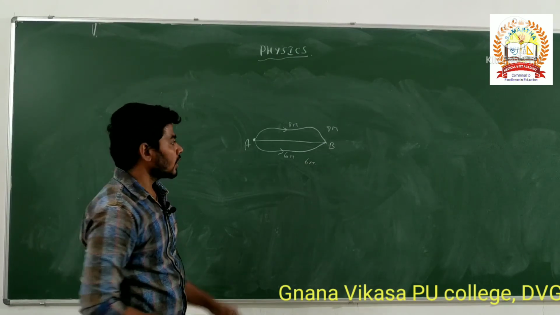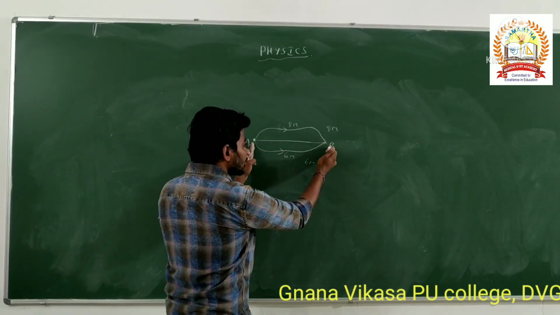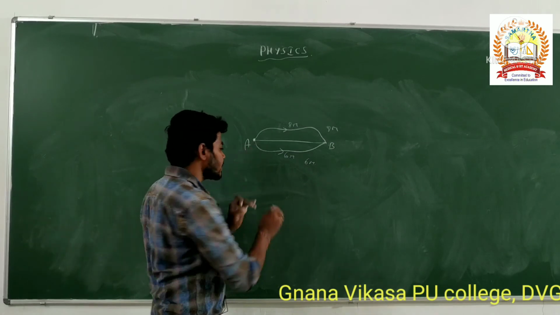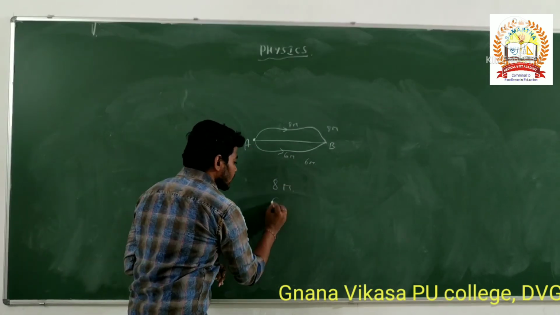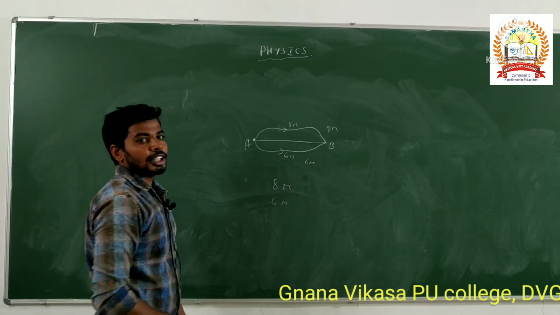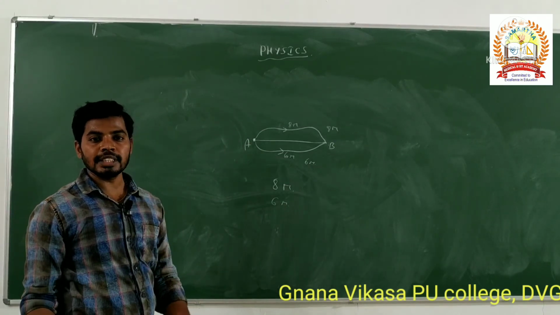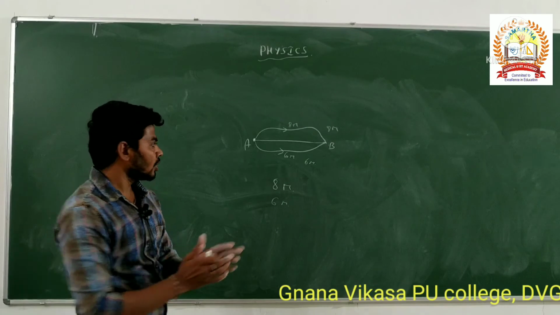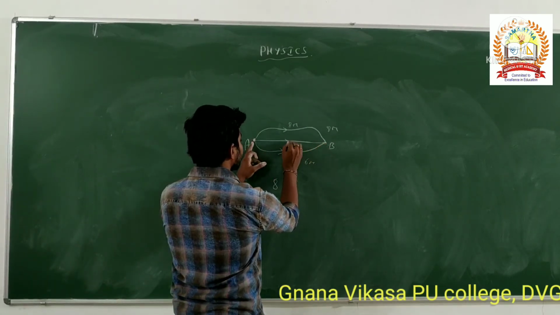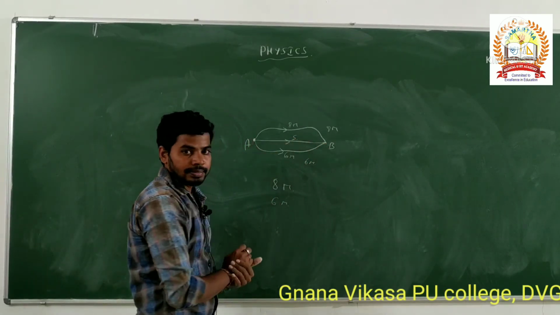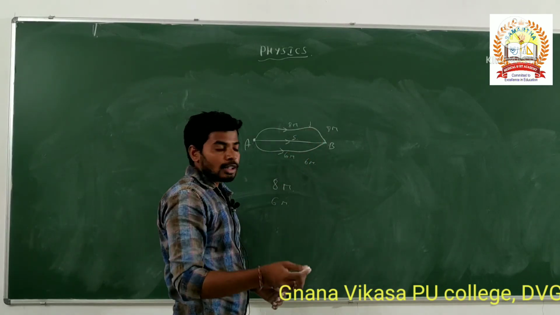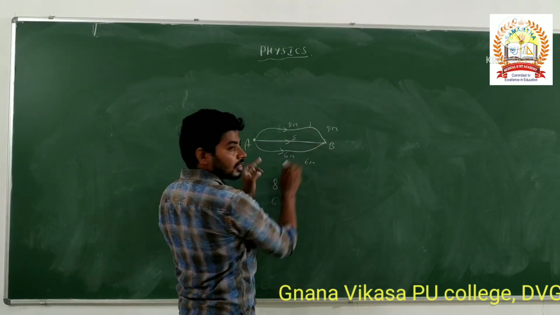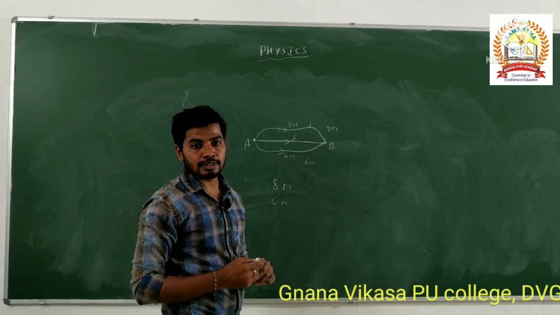That means the AB actual path length is 8 meter. On this path, 6 meter. Then what is the displacement? The displacement is the shortest distance from here to here. This is the displacement. This is the distance. Either path the person travels, that is also distance.